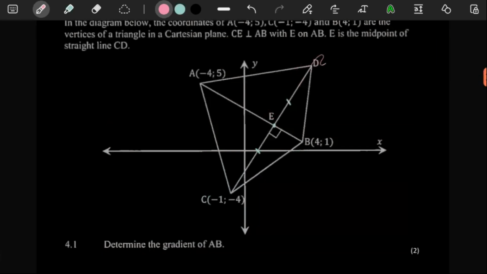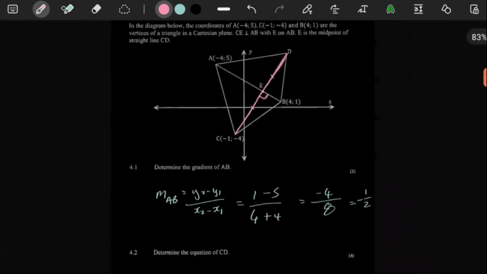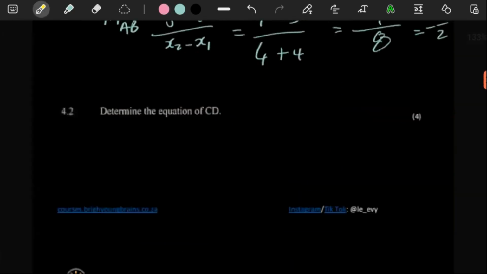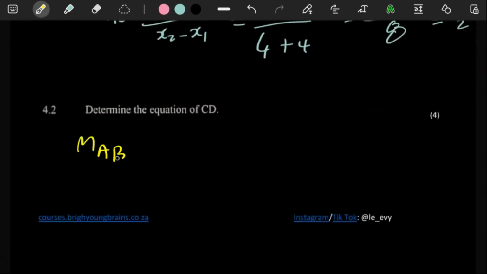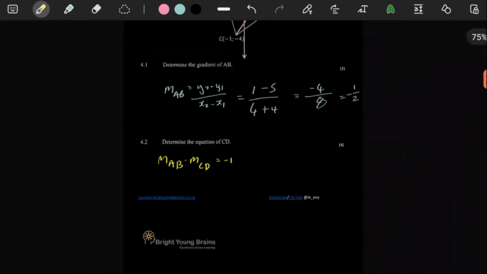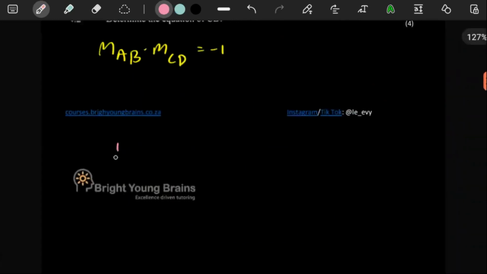So getting the equation of CD, the one thing that is clearly important is to make use of the gradient that we have just worked out. Remember, we need this gradient for the gradient of CD because the lines are perpendicular. For lines that are perpendicular, if you multiply their gradients, they will always equal -1. So the gradient of AB multiplied by the gradient of CD is -1. This is useful because we have the gradient of AB, and the gradient of CD we don't have, but we can work it out using this equation.